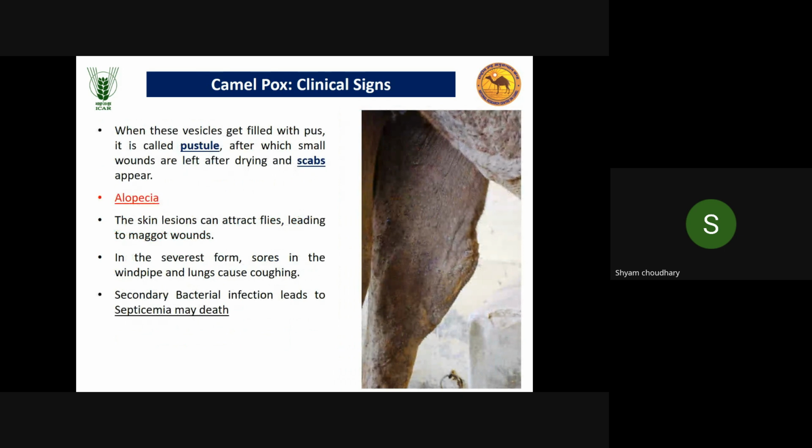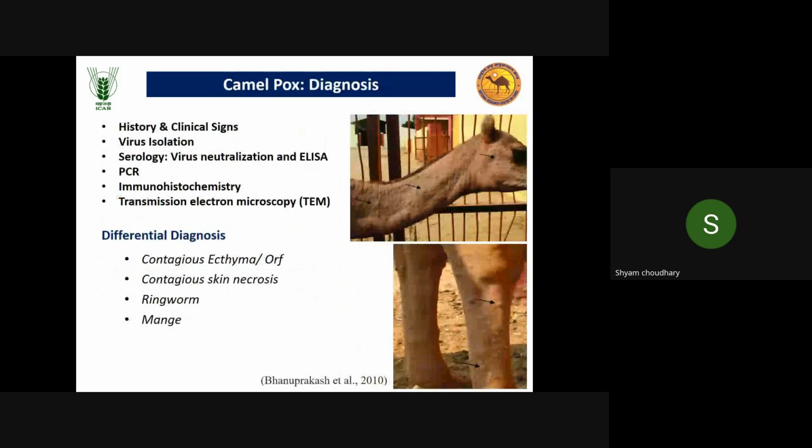Alopecia may occur, and in chronic conditions, due to immunocompromisation and secondary bacterial infection, there may be septicemia, and finally death may happen. When we talk about the diagnosis, first is the history and clinical signs. Based on the history and clinical signs, we tentatively diagnose this disease.